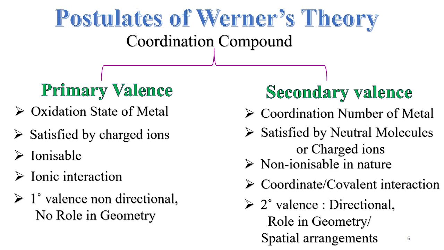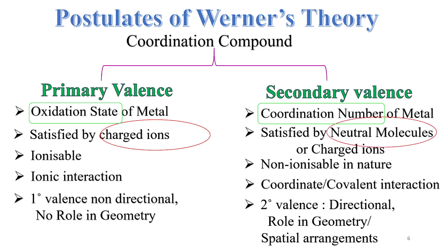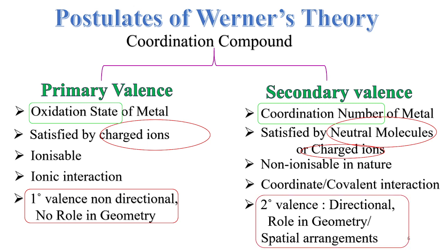Important points: primary valency is the oxidation state of the metal, and secondary valency is the coordination number of the metal. The primary valency is satisfied by charged ions, and the secondary valency is satisfied by neutral molecules or charged ions, or both. Third, and important, primary valencies are non-directional because they are ionic interactions, so they have no role to play in the geometry. But secondary valencies are directional bonds, and they have a role in deciding the geometry of coordination complexes. Another point: primary valency is ionizable in nature, but secondary valency is non-ionizable in nature.